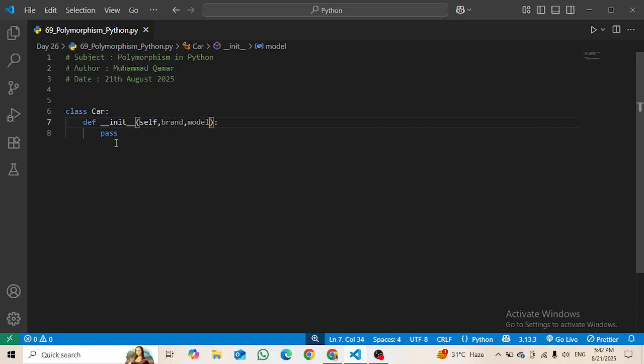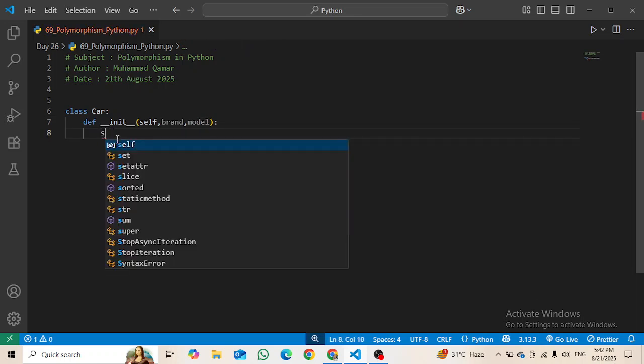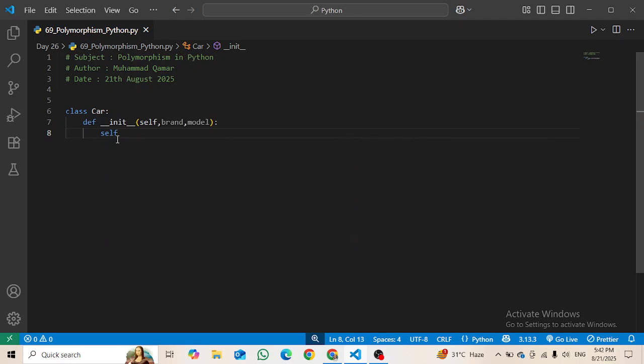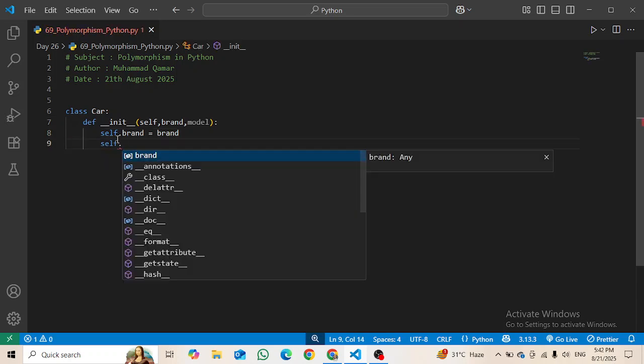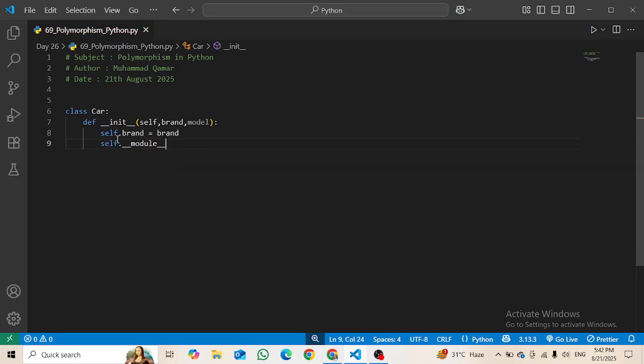Then self.brand equals brand, right? Then we are going to write self.model equals model.